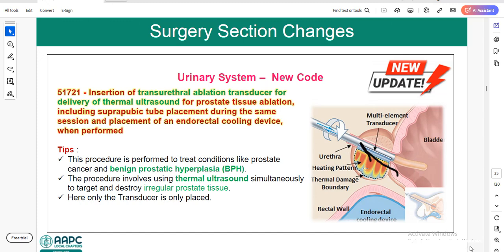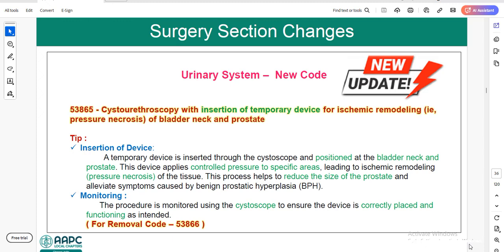Here only the transducer is placed. Again, we have one new code in the urinary system, which is 53865: cystourethoscopy with insertion of temporary device for ischemic remodeling of bladder neck or prostate. Here your diagnosis will be pressure necrosis. Necrosis means dead tissue.